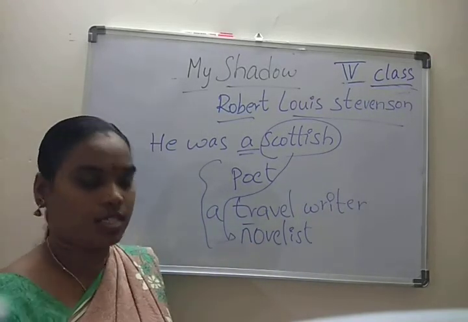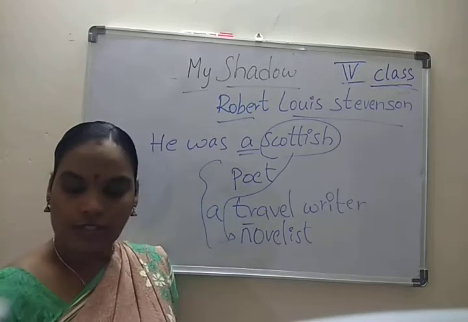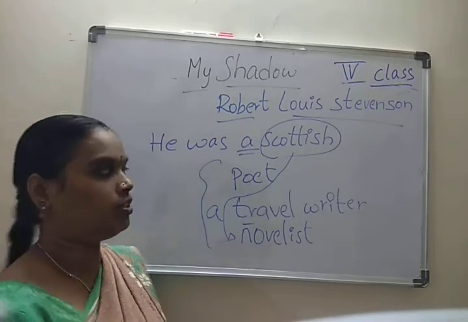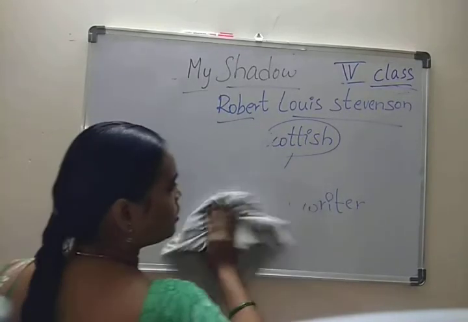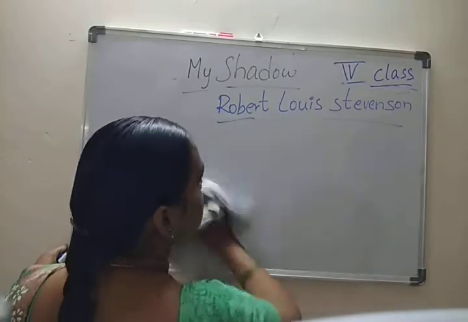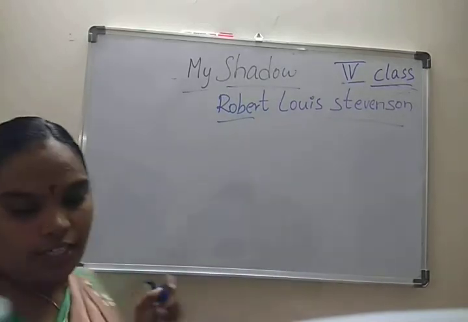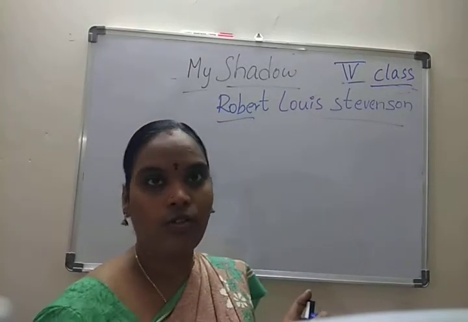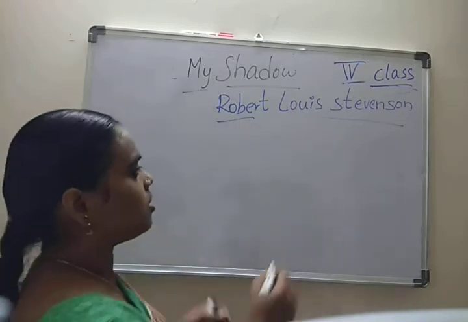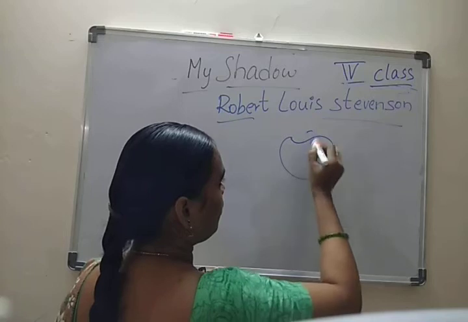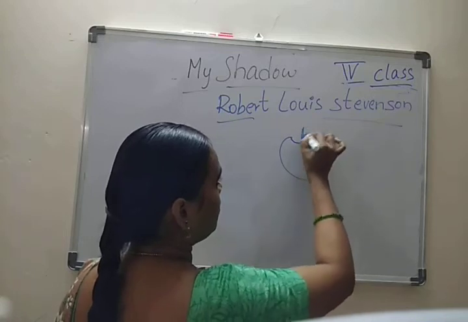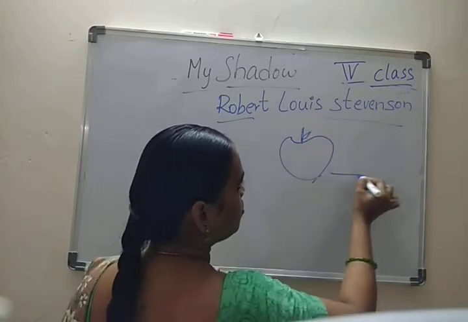This is about Stevenson. He wrote My Shadow because he wanted to explain how his shadow reacts. For example, we can take an apple. The shadow also comes like this.